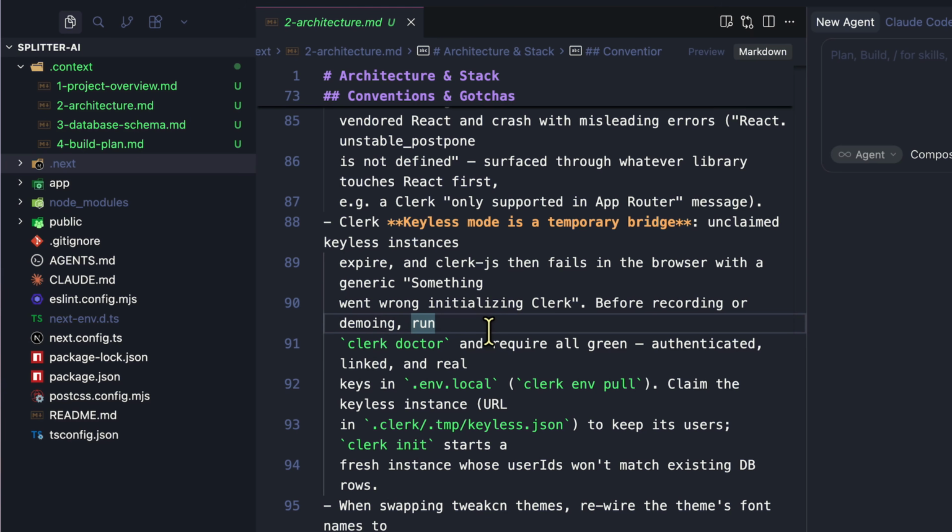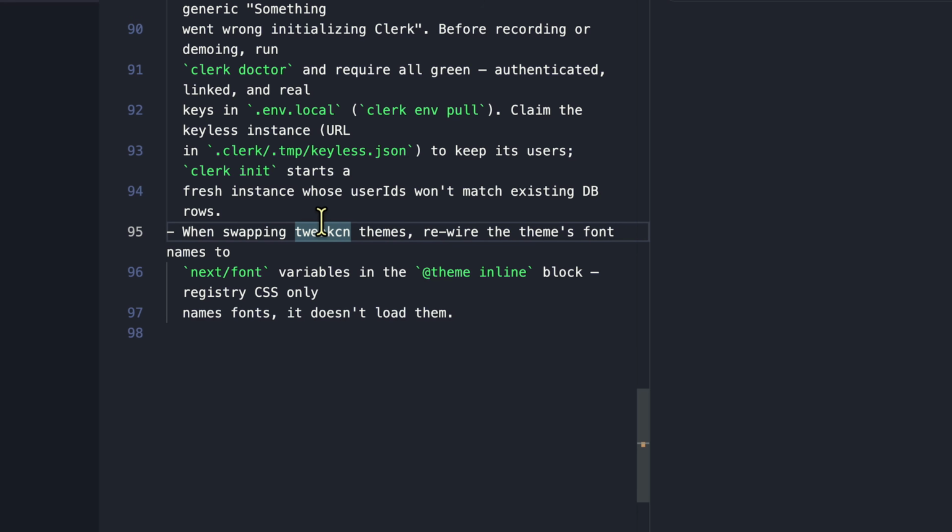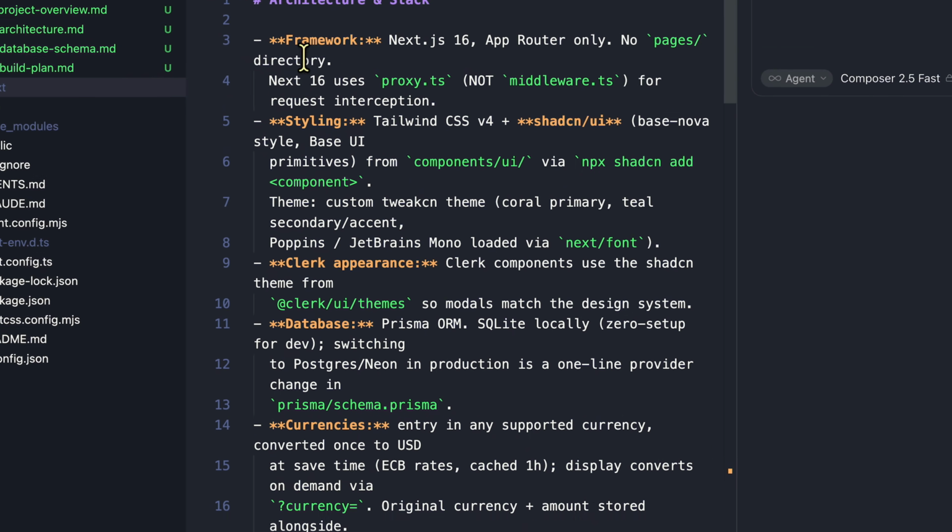We also have, for Clerk, which we'll talk about in a bit, clerk doctor, a very useful command that essentially helps us inspect Clerk. If anything is wrong with Clerk, we can just run clerk doctor. We want this to be all green: authenticated, linked, and real keys in the .env.local file. Or we could just use clerk env pull, which again we will talk about later, because the Clerk CLI is very handy. We are also using themes from tweakcn, which will rewire the theme's font name to next/font variables in the theme inline block. Again, these are things we will take a look at later, but these are some of the rules, conventions, and gotchas that are very, very important.